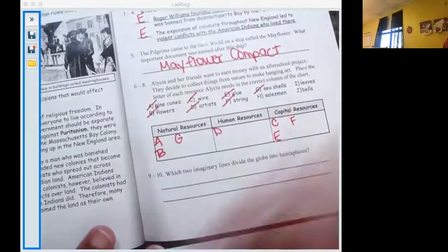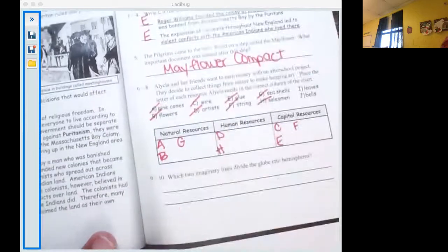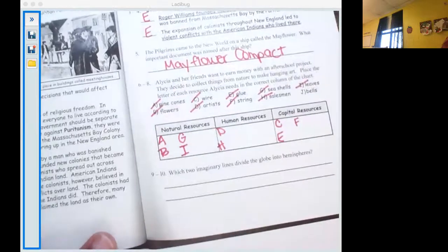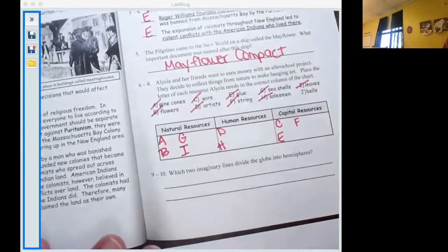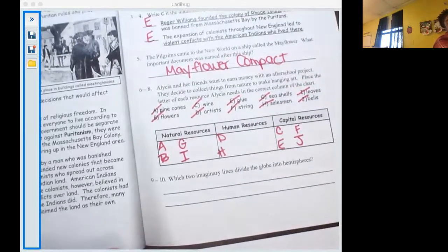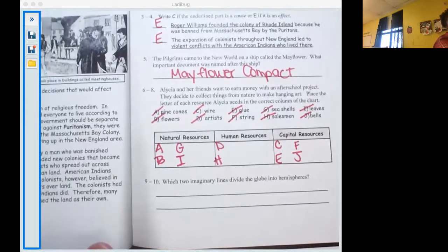Salesman, I know that that's a person, a man or a woman, so I'm going to put that under human resources. Leaves are certainly found out in nature, so that's going to be a natural resource. And bells are something that I can buy at the store, capital resource. Right, so make sure that you have the correct letters with the correct type of resource.